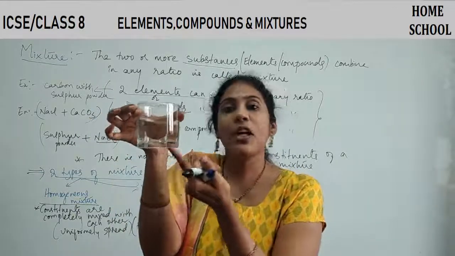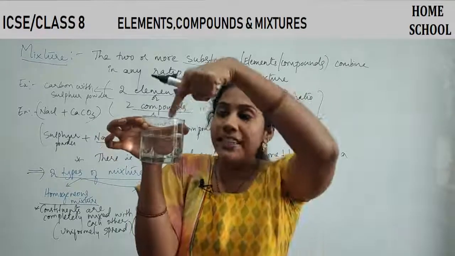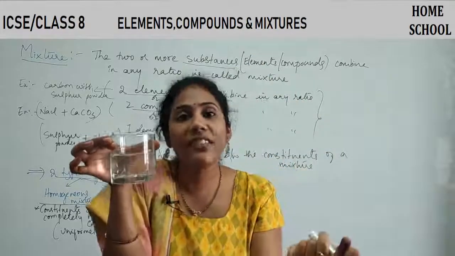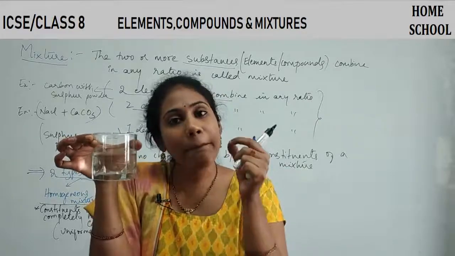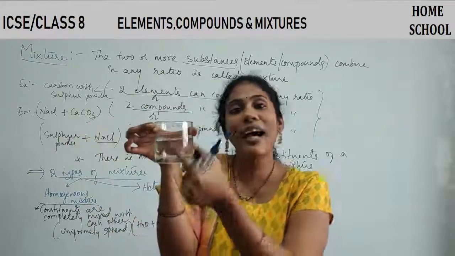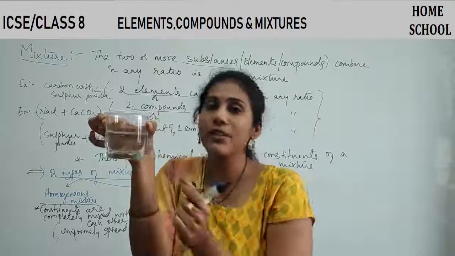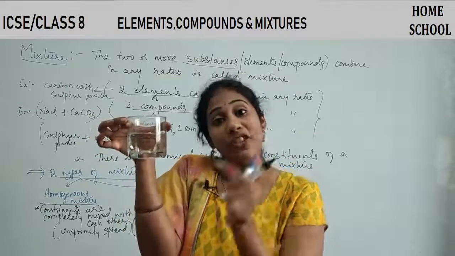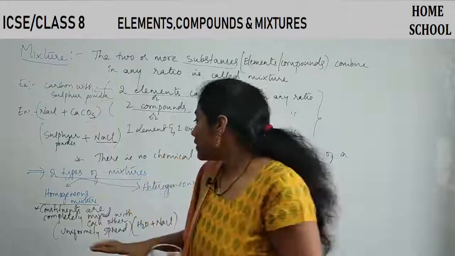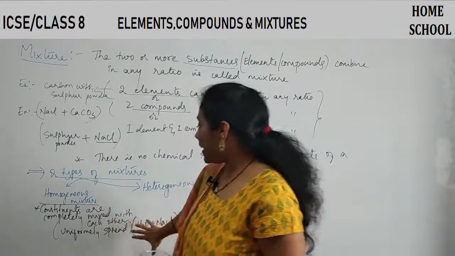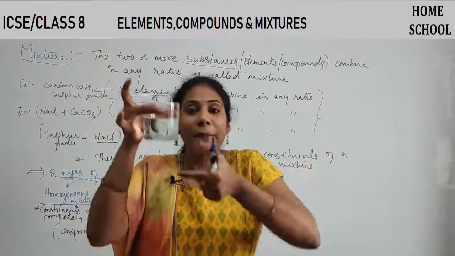Yes or no? If you see the surface, you have equal amounts of salt and water. If you see the bottom of the beaker, you have equal amounts of salt and water. If you see the middle of the solution, you have equal amounts of salt and water. So here, salt and water are completely mixed. Everywhere you have the same amount of salt and the same amount of water throughout the solution. So such a mixture is called a homogeneous mixture. That means the constituents are spread uniformly, equally in a mixture.